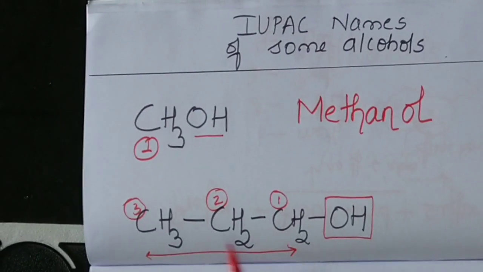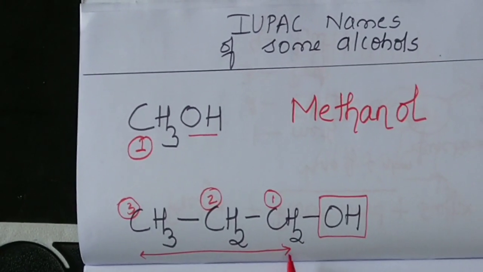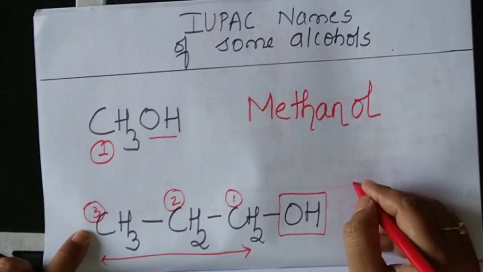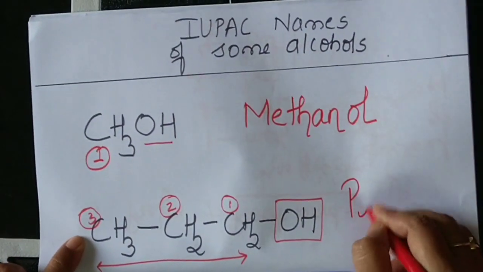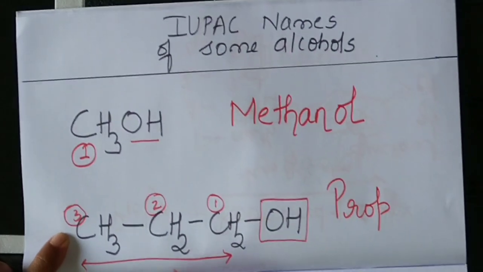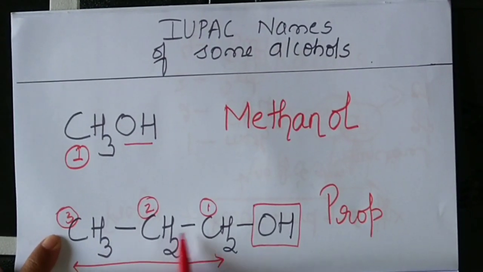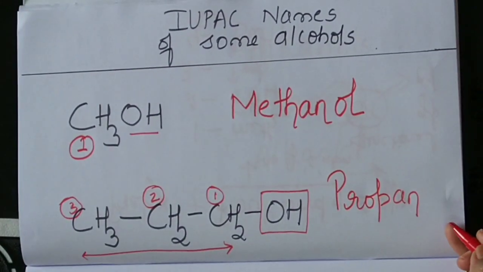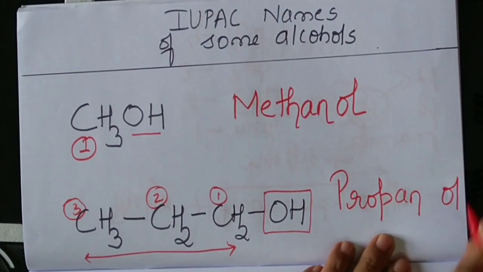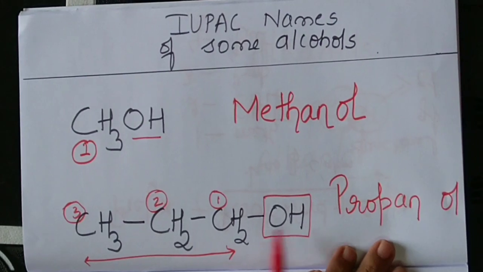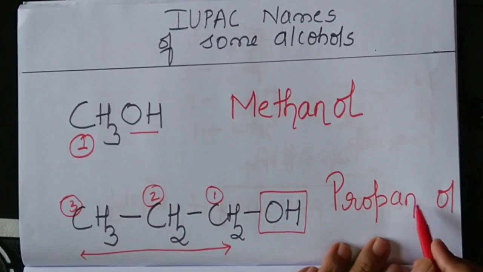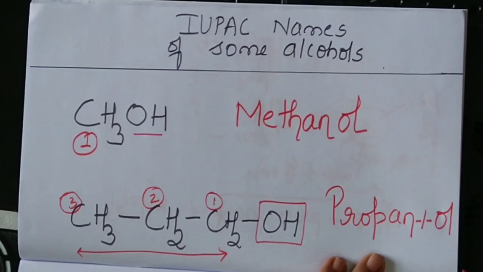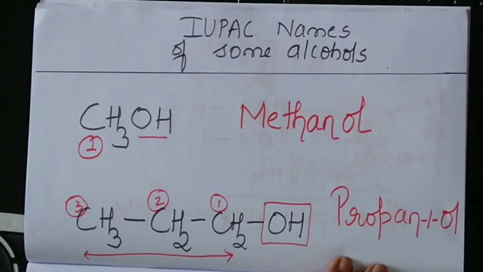Done. So how many carbon atoms are there in the longest selected chain? 3 are there. So root word is prop. Now everywhere single bonds are present between carbon and carbon. So AN. E is replaced by what? OL. Where is OL? OH sitting on first carbon atom. So name of the molecule is propane 1-ol or propanol.